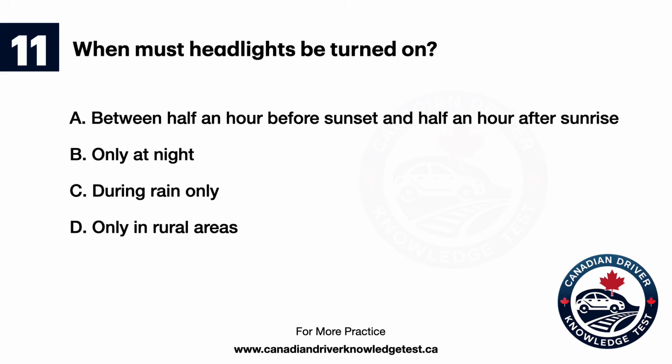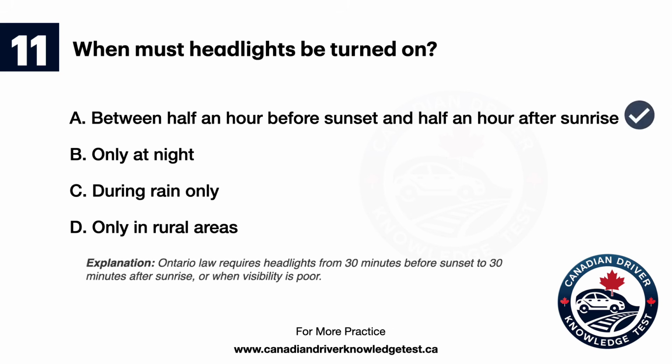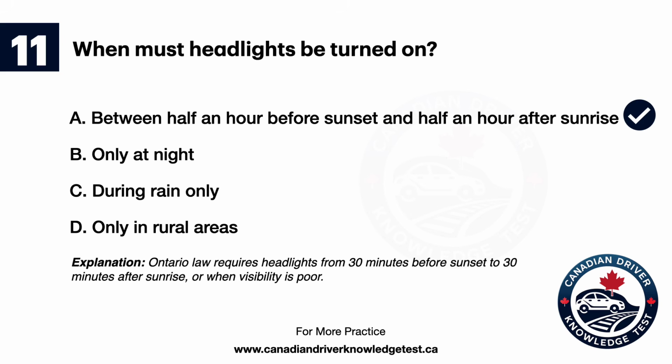Question 11. When must headlights be turned on? A. Between half an hour before sunset and half an hour after sunrise. B. Only at night. C. During rain only. D. Only in rural areas. The answer is A. Between half an hour before sunset and half an hour after sunrise. Explanation. Ontario law requires headlights from 30 minutes before sunset to 30 minutes after sunrise, or when visibility is poor.